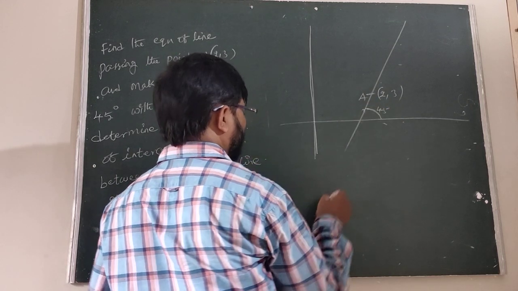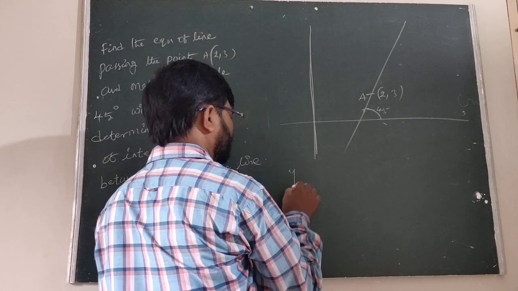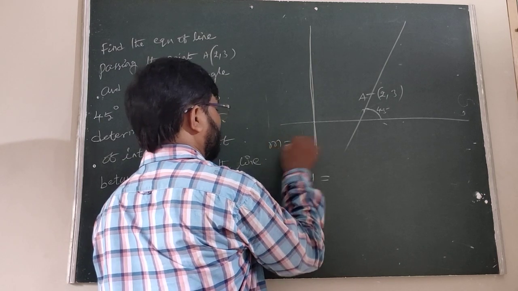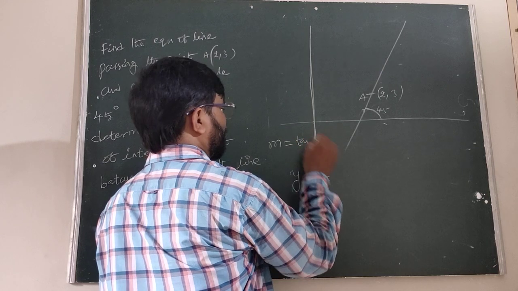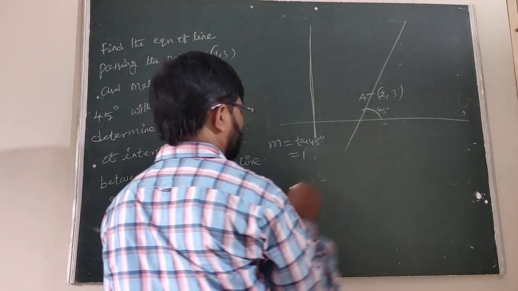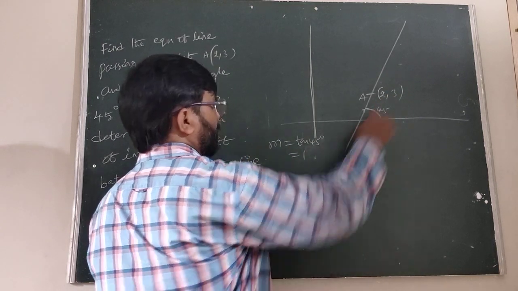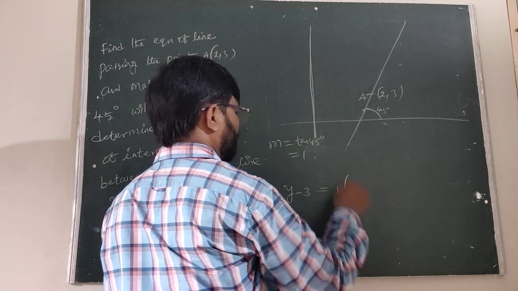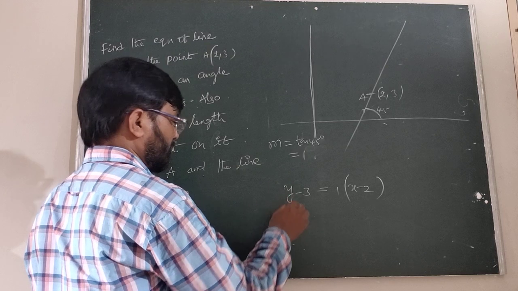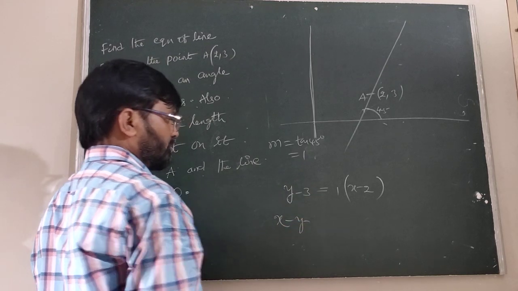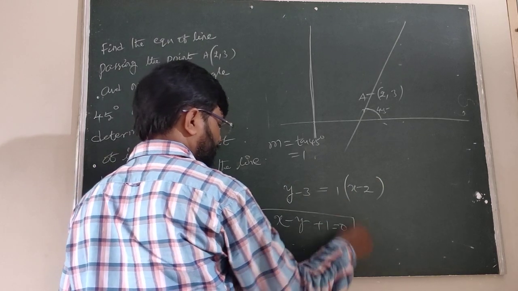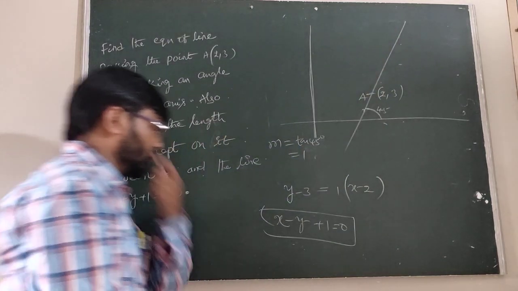Everybody knows that when we are taking the slope-point form, y minus y1, m equal to tan theta. Tan 45 degrees equals 1. That can be written as y minus 3 equals 1 times (x minus 2). Now sending x and y to the other side, minus y, minus 3 is plus 3, 3 minus 2 is 1. This is the equation of the line. Okay, that we know.